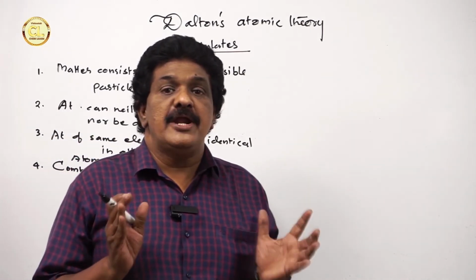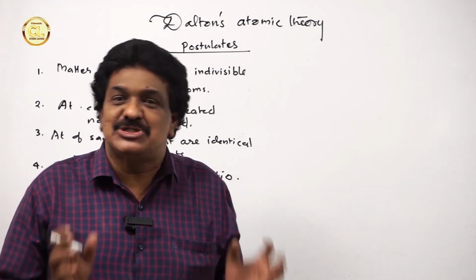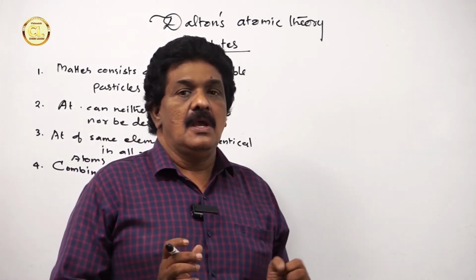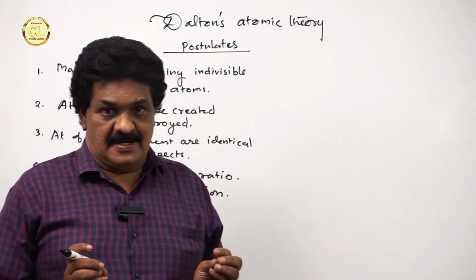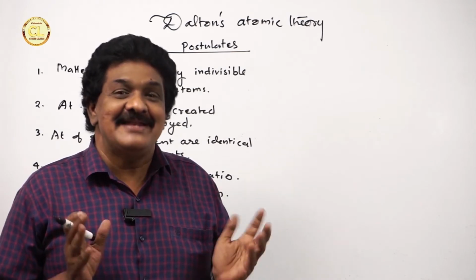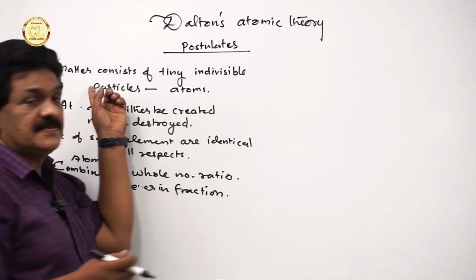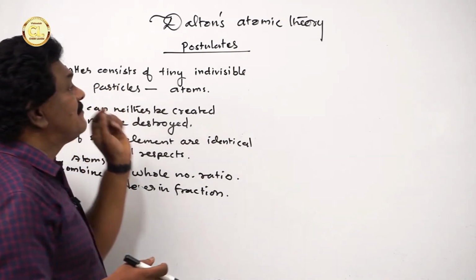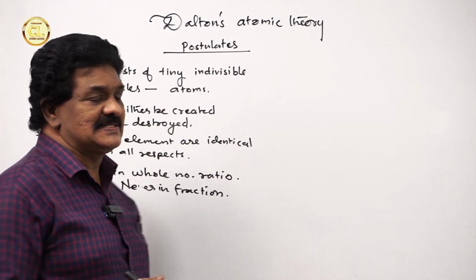But modern scientific experiments show that all the postulates made by John Dalton may be partially correct or incorrect. Let us check the first postulate. According to this postulate, matter consists of tiny indivisible particles.